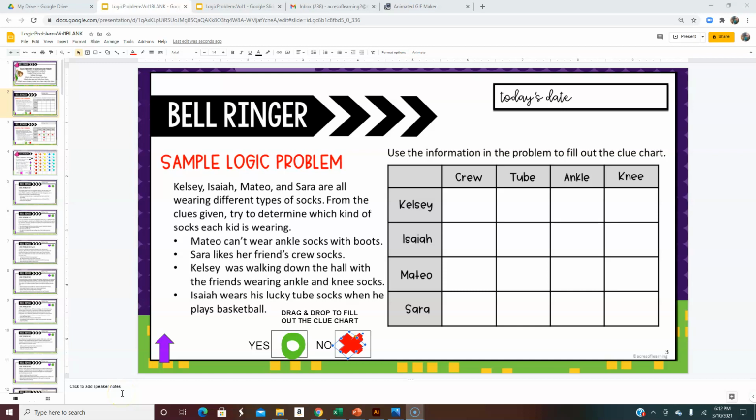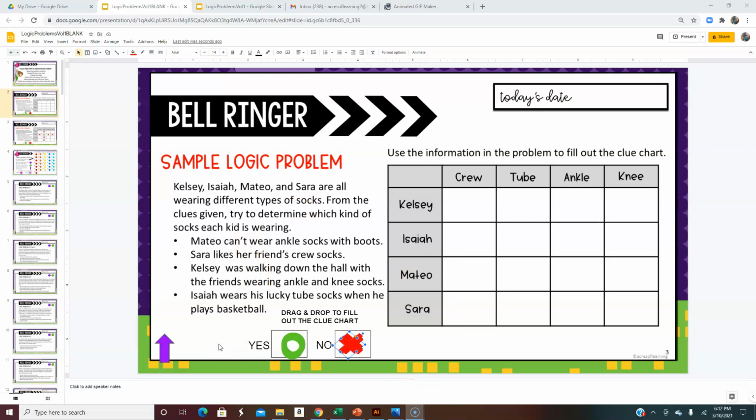Hi there, everybody. Here's the sample logic problem. I'm going to take you through it step by step and show you some tips and some techniques that you can use when you're filling out the clue chart to help you solve these logic problems.